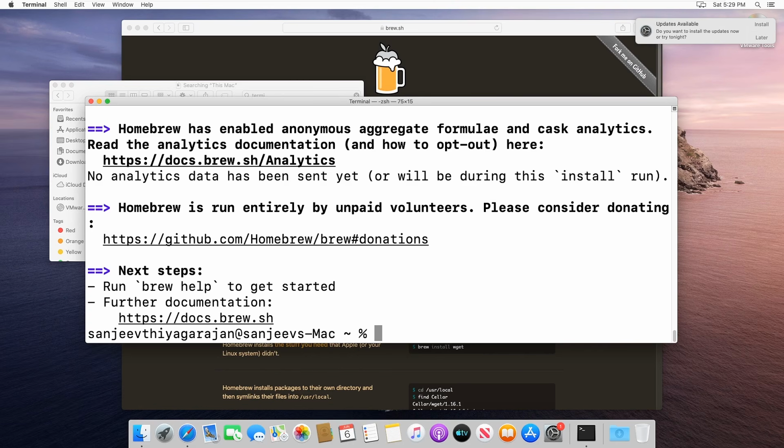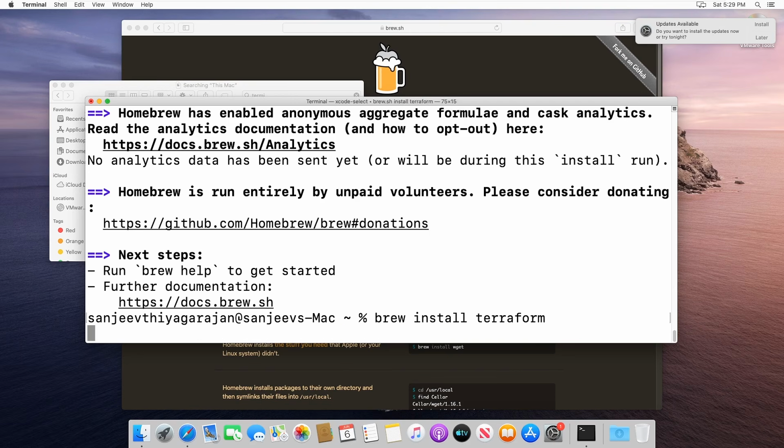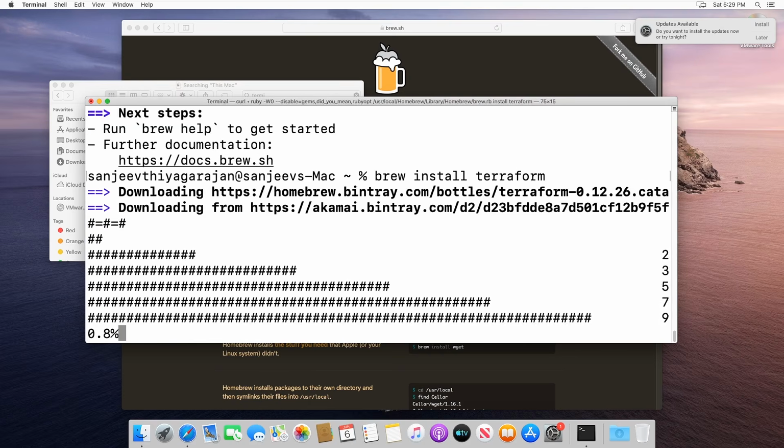All right, now that Brew or Homebrew is installed, we can actually use Homebrew to install Terraform. And with Homebrew, we'll have access to a whole bunch of new commands, mainly the brew install command. So anytime you want to install a package using Homebrew, all you have to do is type in brew and then install, and then the name of the package that you want to install. So we want to install Terraform, so we can just do brew install terraform, hit enter, and it's going to download the Terraform package for us and handle everything that we need.